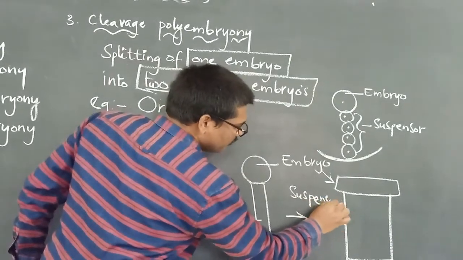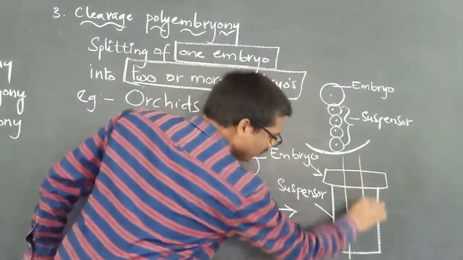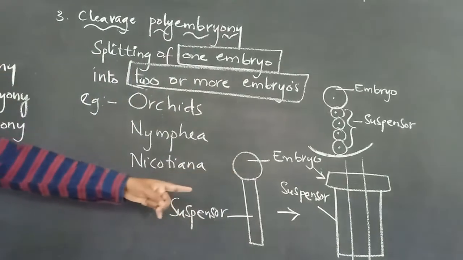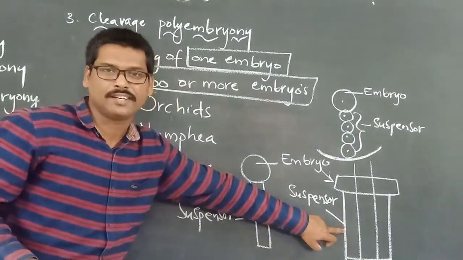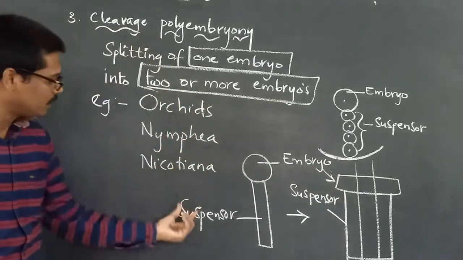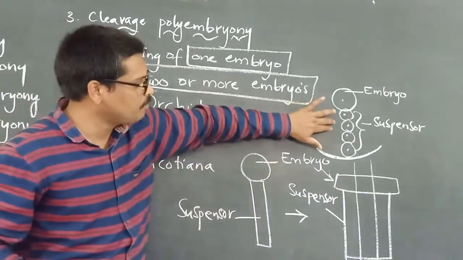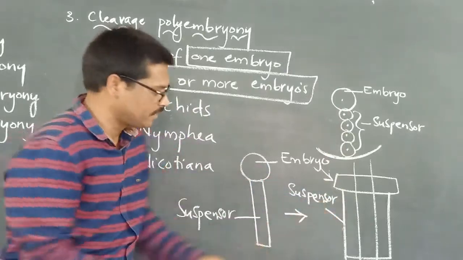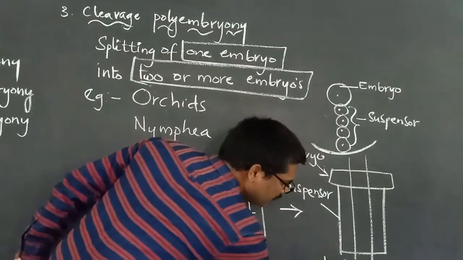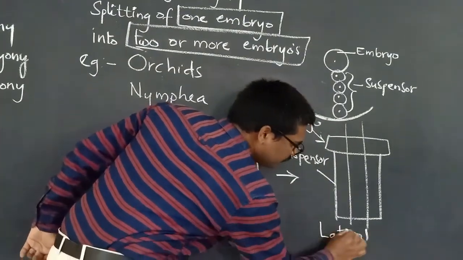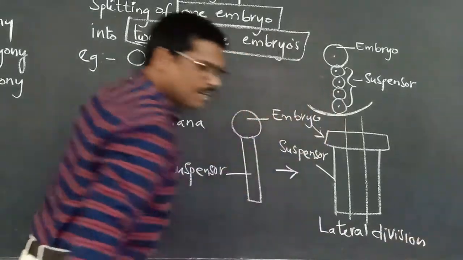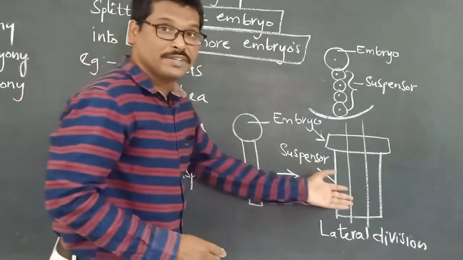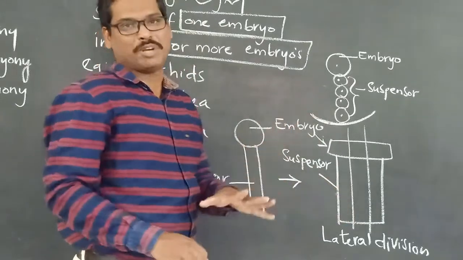Now this one will undergo lateral division. What is undergoing lateral division? It is the embryo that is there. Once it undergoes lateral division, it gives rise to two or more embryos.